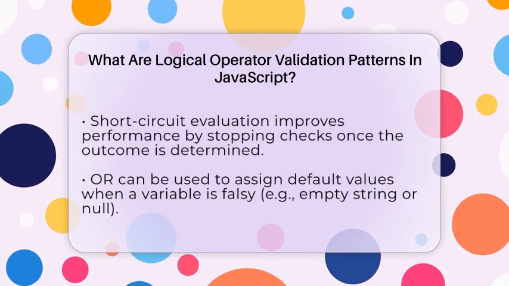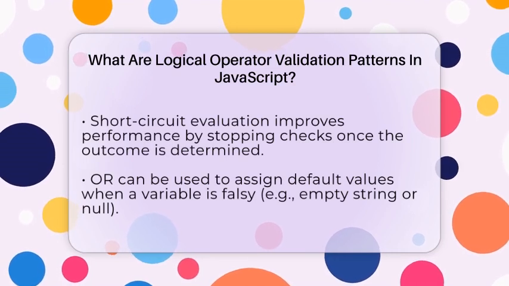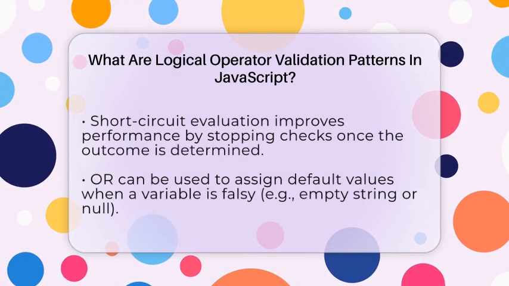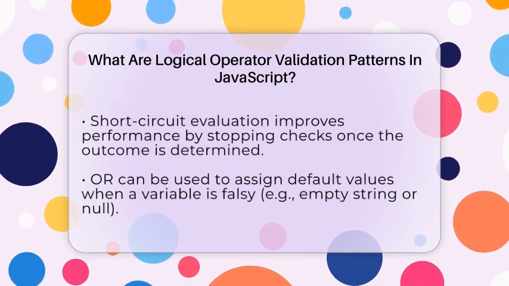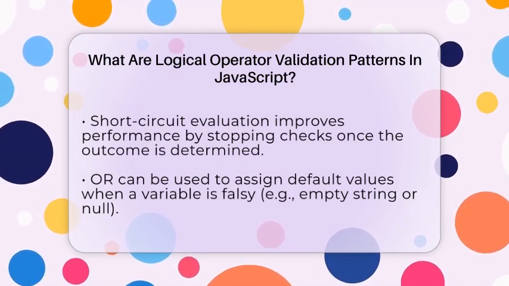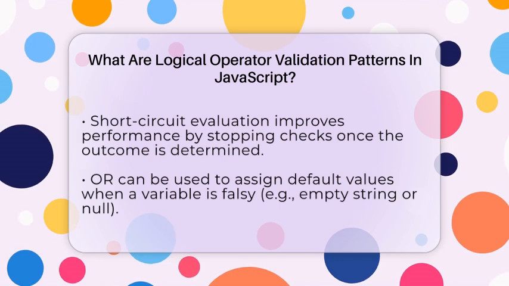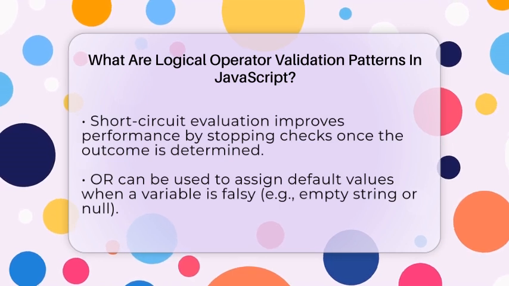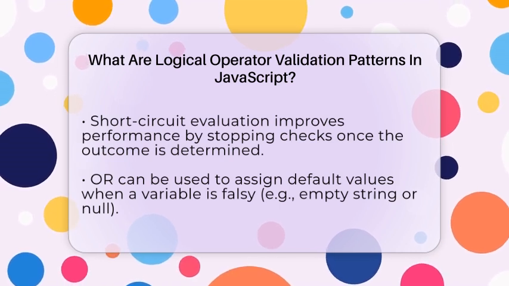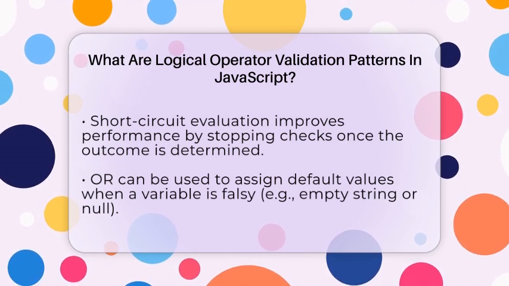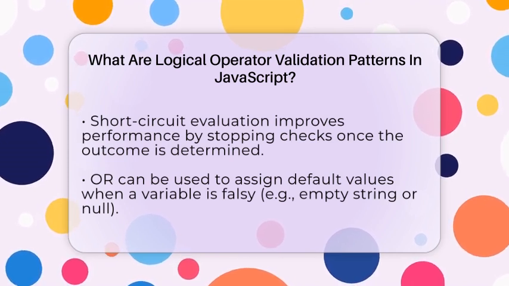Short-circuit evaluation is another key feature of these operators. With AND, if the first condition is false, JavaScript stops checking the rest because the whole expression can't be true. With OR, if the first condition is true, it stops there because the overall result is already true. This saves time and makes your code run faster.